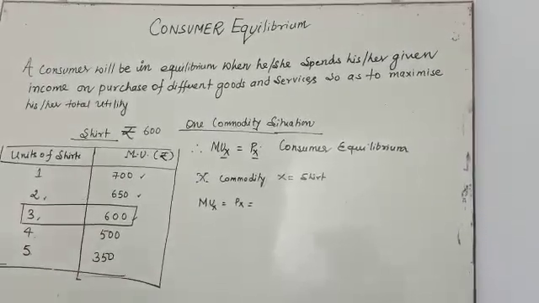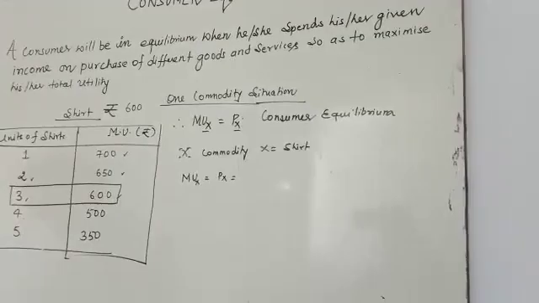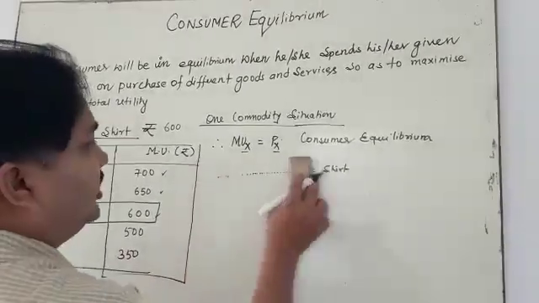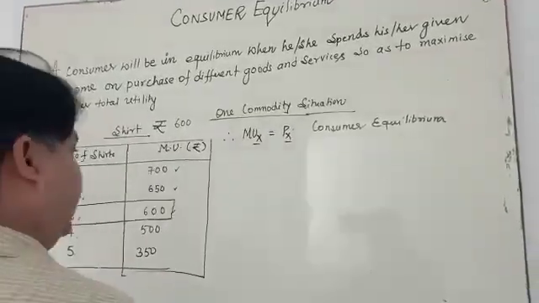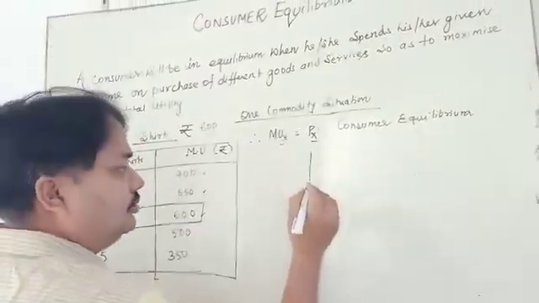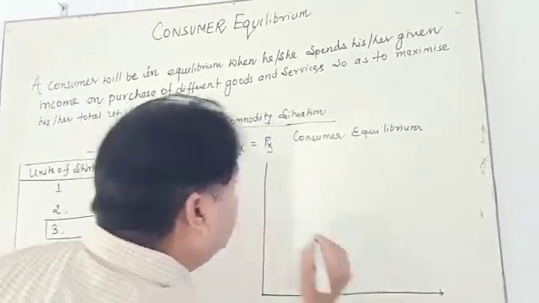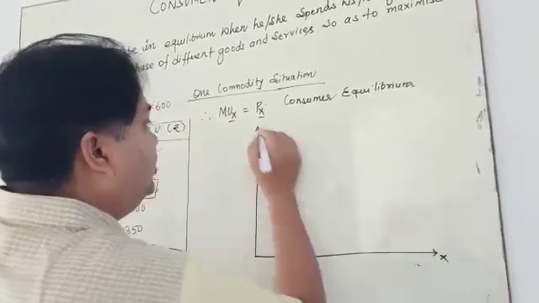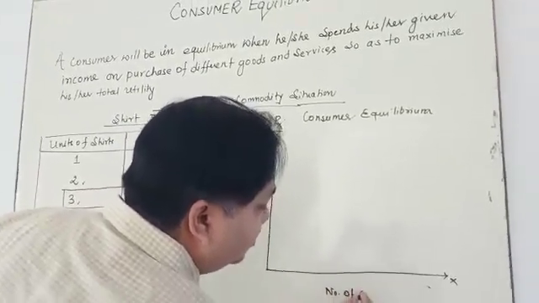With the help of a graph, you can also understand this. It is a very simple graph, my dear student, that I am going to draw. On one side you take MU, on the other side you take units, that is, the number of shirts.